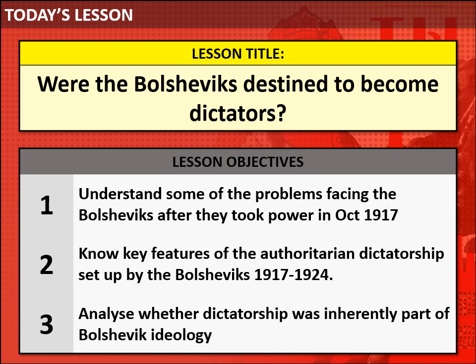So today's lesson is, were the Bolsheviks destined to become dictators? We're going to start by looking at some of the problems facing the Bolsheviks after they took power in October of 1917. I want you to know the key features of the authoritarian dictatorship which the Bolsheviks set up in 1917 to 1924. And we're going to do some analysis on whether the dictatorship was inherently part of Bolshevik ideology.